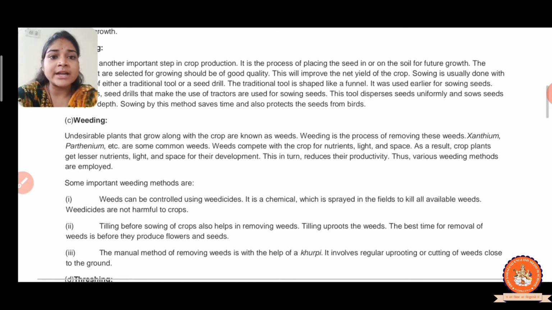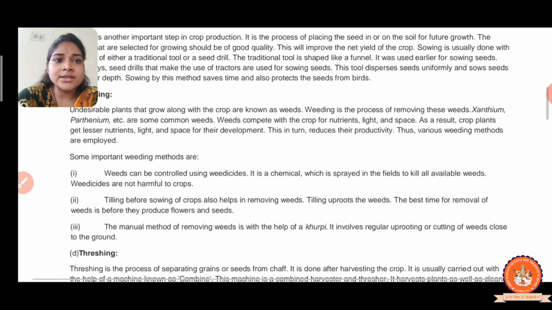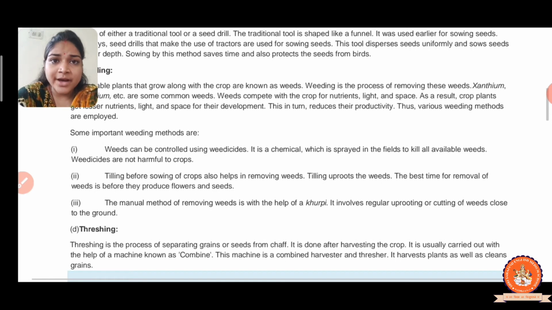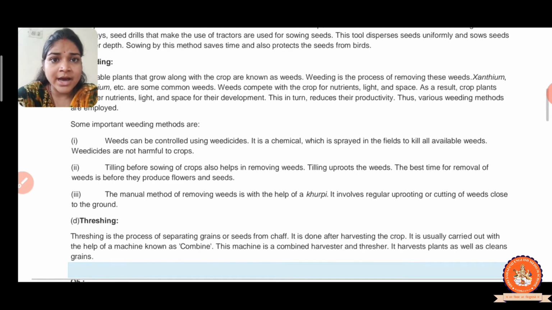That's why there is a lack of nutrients, light and space, and the development is not proper. This reduces their productivity. This also affects their product, right? And thus various weeding methods are employed.